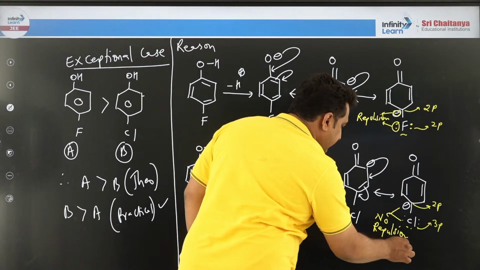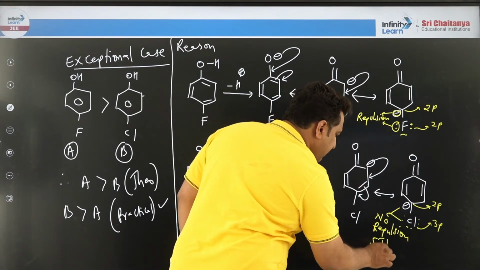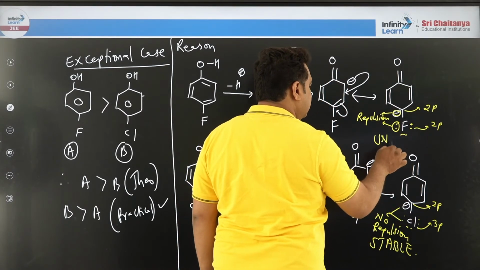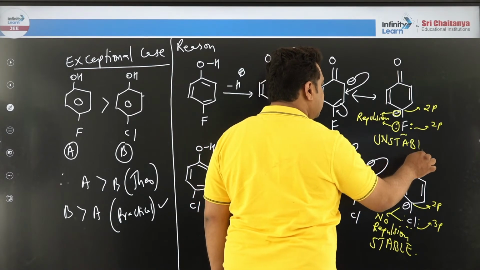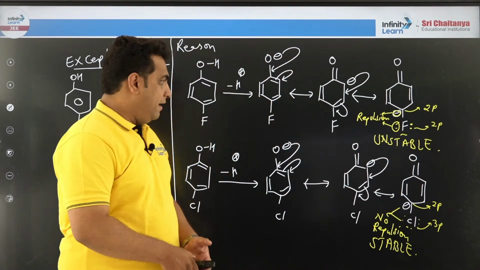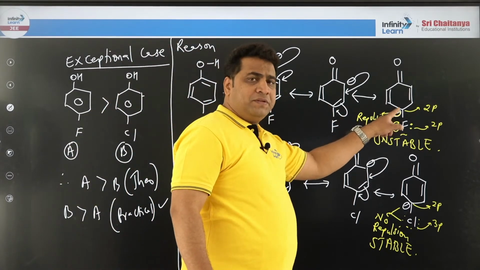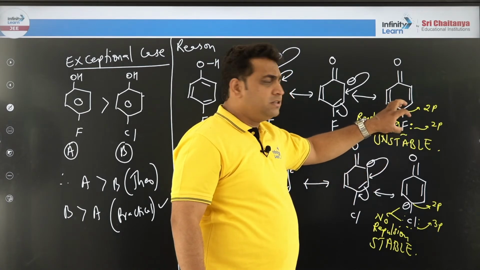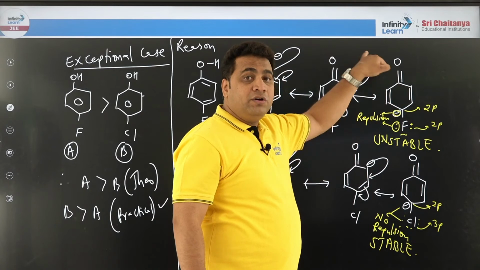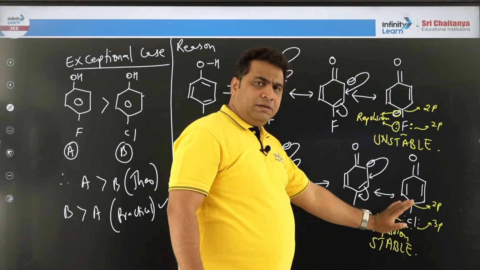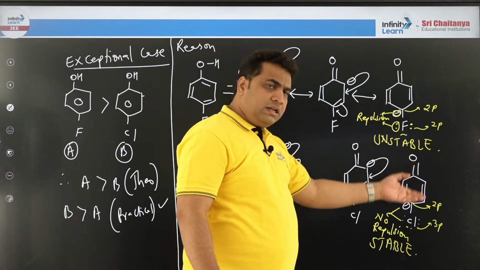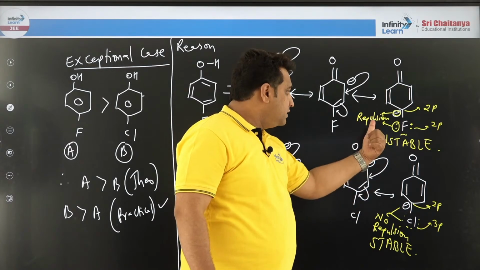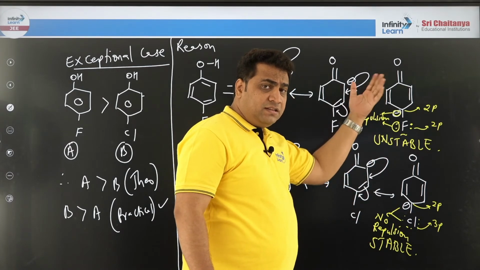Correct? If no repulsions are there, then this will be what? Tell me? Stable. Comparatively, this will be unstable. Correct? Got it? I will repeat. The negative charge is presently on the 2p shell of carbon and fluorine is also 2p. Your repulsions will start. When repulsions start, the negative charge will try to go back to its original form. But here it is stable. Instead of going back to its original form, it can keep on delocalizing. Hence, it is stable. No repulsion. Repulsion, no repulsion. So with repulsions, energy increases, stability decreases.